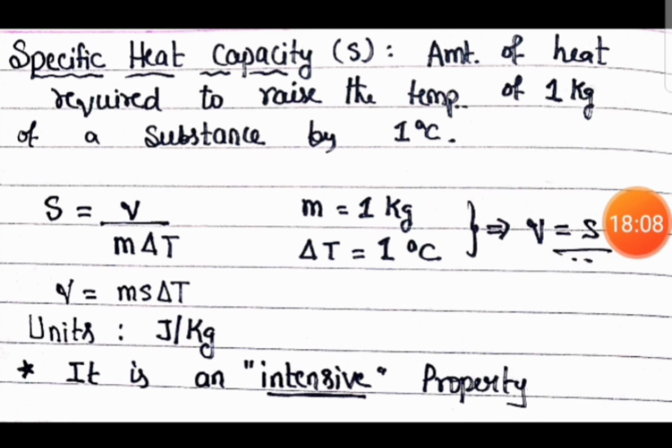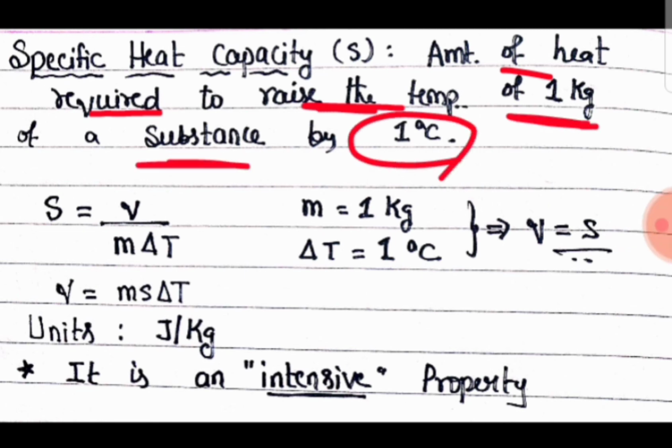Now what does specific heat capacity mean? It is the amount of heat required to raise the temperature of 1 kg of a substance by 1 degree. A specific mass, 1 kg, has been taken, and delta T is 1 degree Celsius. If the mass is 1 kg and delta T is 1 degree, how much heat has to be supplied?